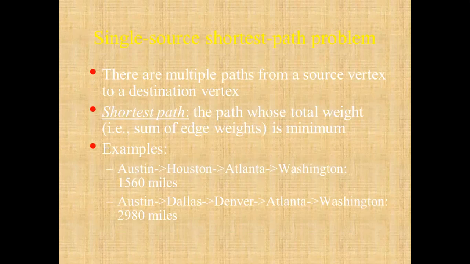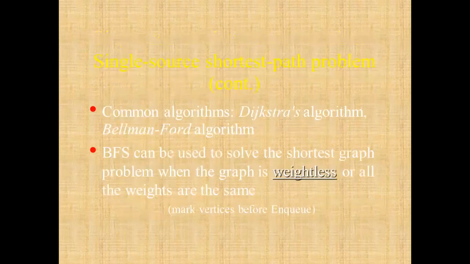That is a 1560 miles. Then Austin to Washington is again, अगर आप via Dallas, Denver, and Atlanta गए, then it will be 2980 miles. That's why the shortest path is the given first one. That is the shortest path. Common algorithms for shortest path are Dijkstra's algorithm and Bellman-Ford algorithm. We are going to see these algorithms in the next sessions.